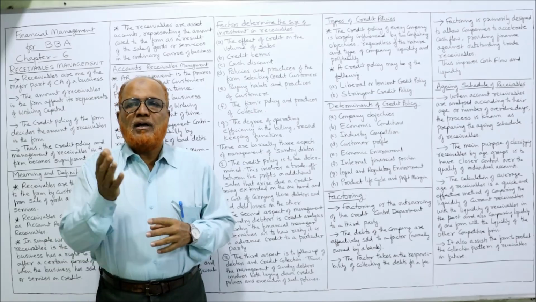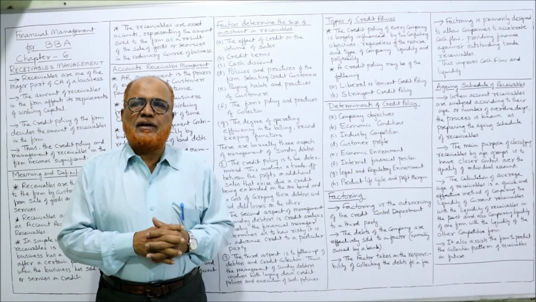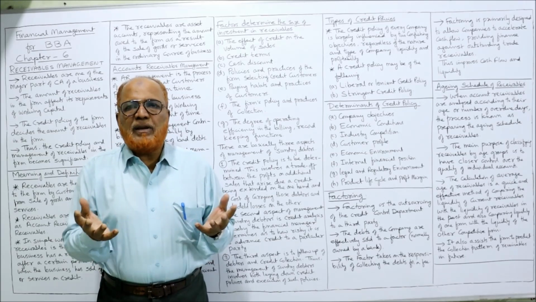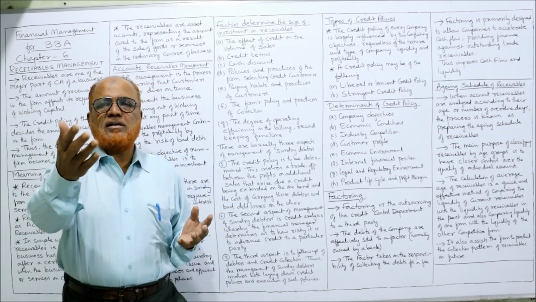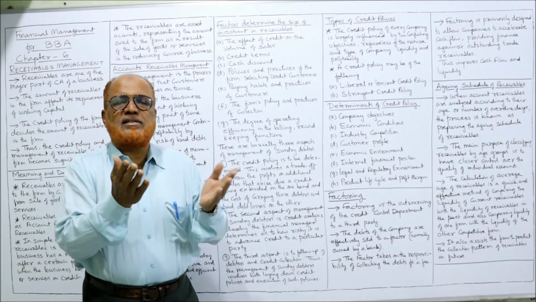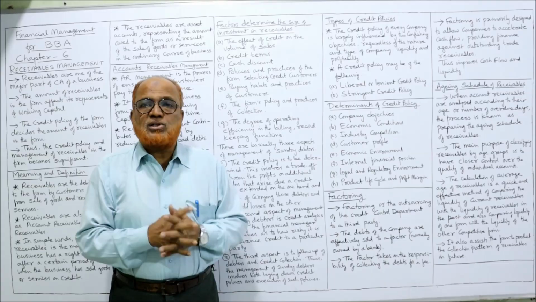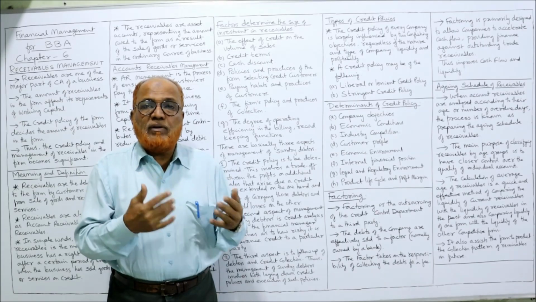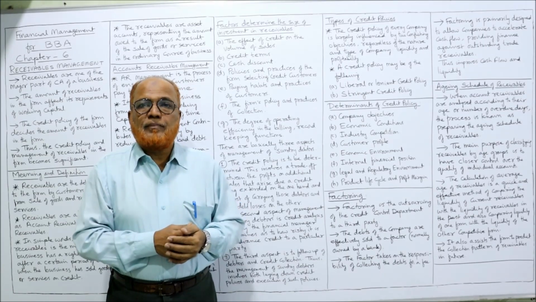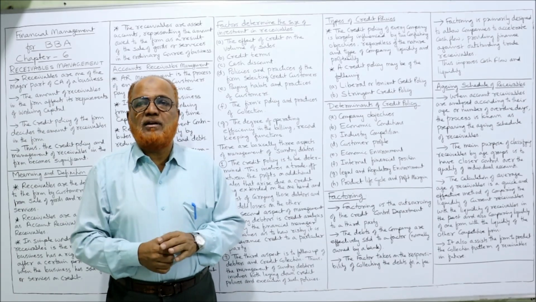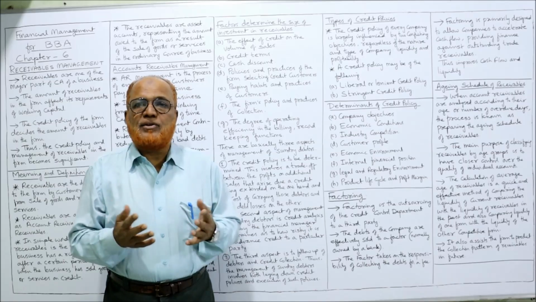For example, if we increase the credit period, there is benefit and also there is cost. The benefit is when we increase the credit period, our sales will increase. When sales increase, profit will increase. That is the benefit. But the cost is more money will be invested in receivables. A lot of money will be blocked. Interest charges will increase. Apart from that, bad debts.